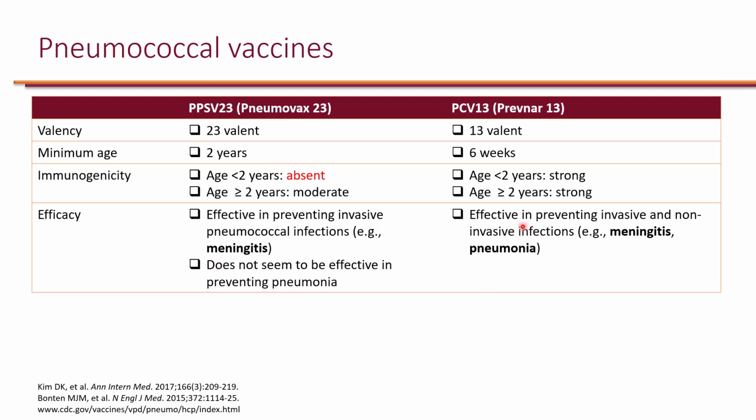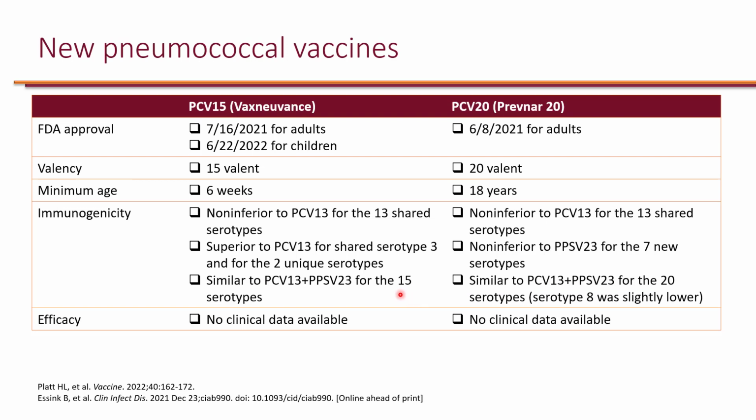Whereas PCV is very effective in reducing invasive infections like meningitis, but it has also been shown to be effective in preventing non-invasive infections such as pneumonia. So historically, people had to get both of these vaccines, PCV13 first because it's very effective, and then Pneumovax 23 to supplement all those serotypes that are not included in PCV13. However, as technology has advanced, we have been able to include more serotypes in the vaccine.